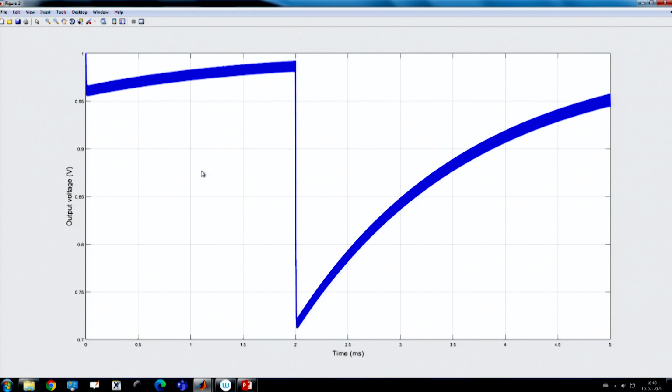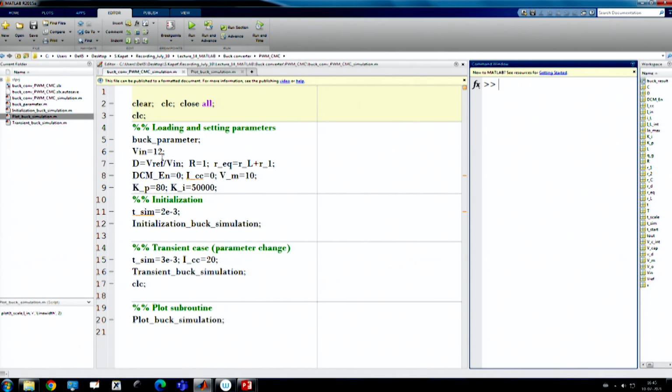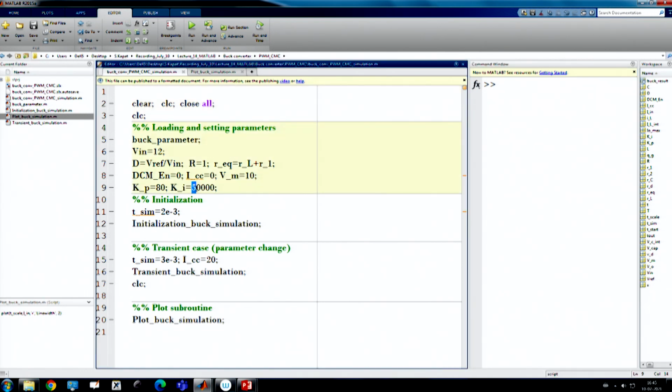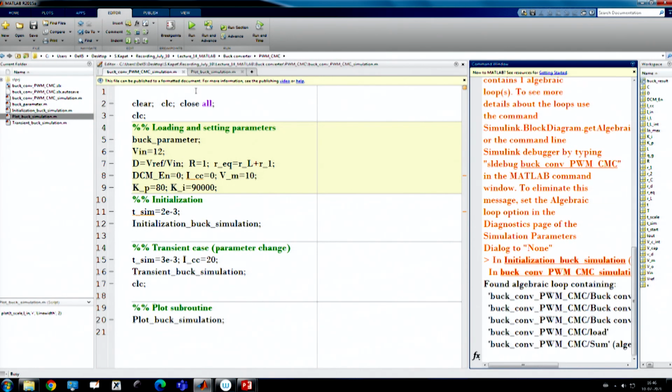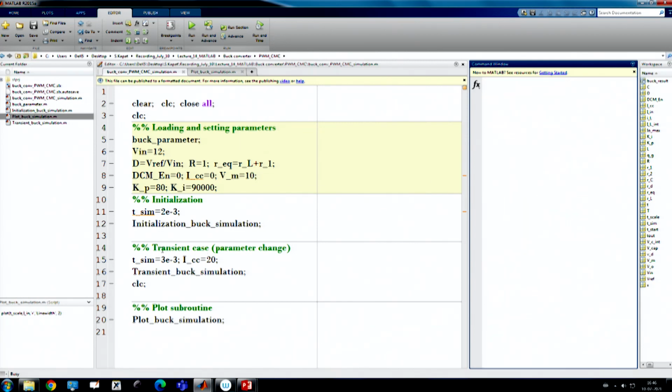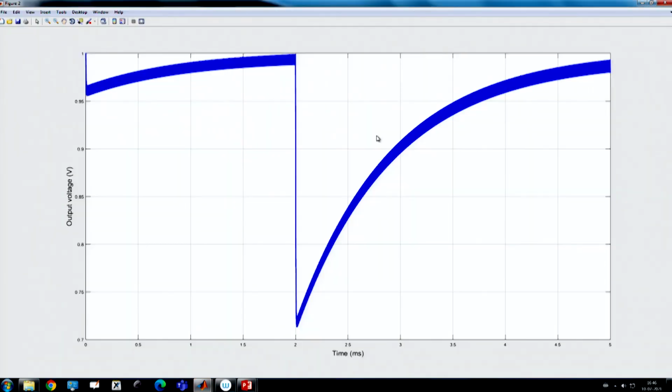That means it has to wait a long time, and in fact you can achieve better performance simply by increasing the integral gain, because the integral gain does not seem to be sufficiently high. If we increase the integral gain, we can achieve somewhat better transient performance, because we need to get rid of the steady state error, and a higher integral gain is required. So it is reaching steady state closer with a higher integral gain. If we increase the integral gain more and more, we can make it faster, but it still looks like a slow first-order behavior, and it takes a longer duration after the load disturbance.